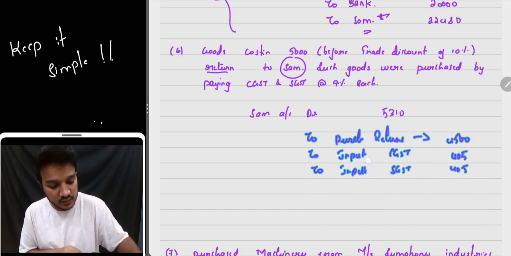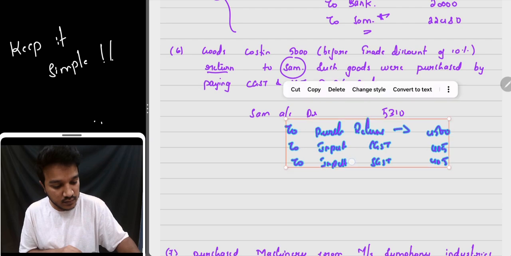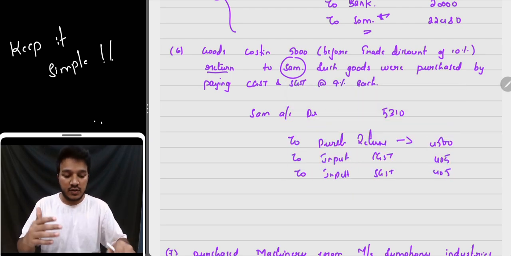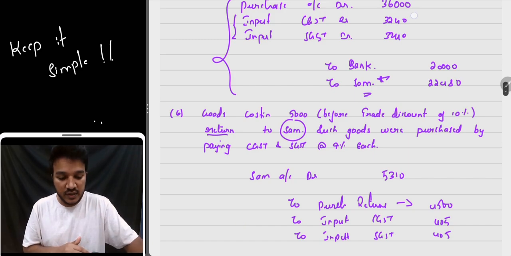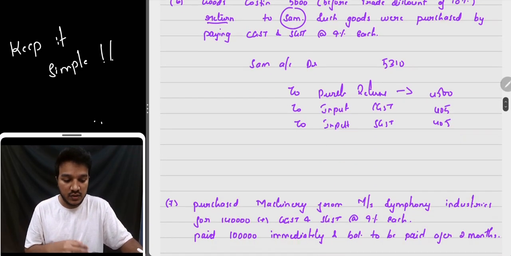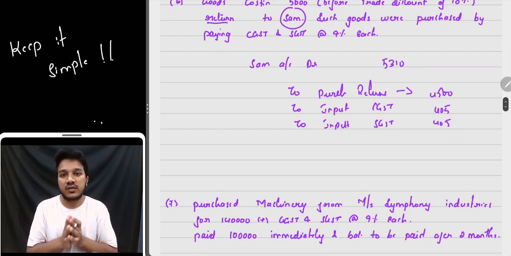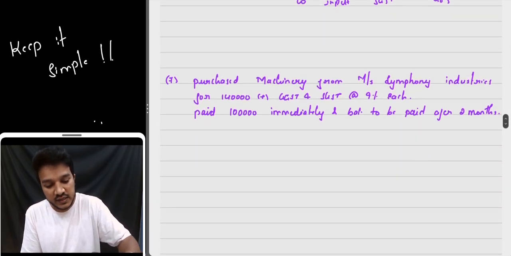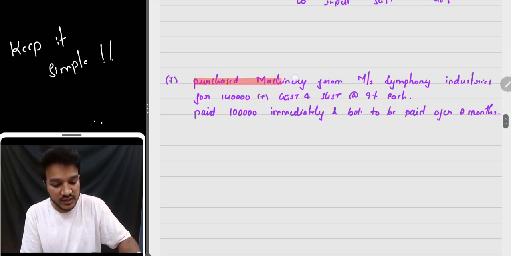Whatever you have debited at the time of purchase has to be credited at the time of returns, including CGST and SGST. Nothing is difficult in this. Okay, it's simple. Chalo, now we'll understand what is this purchased machinery.